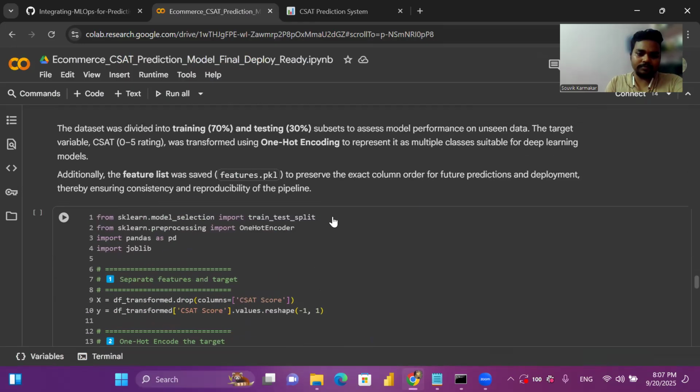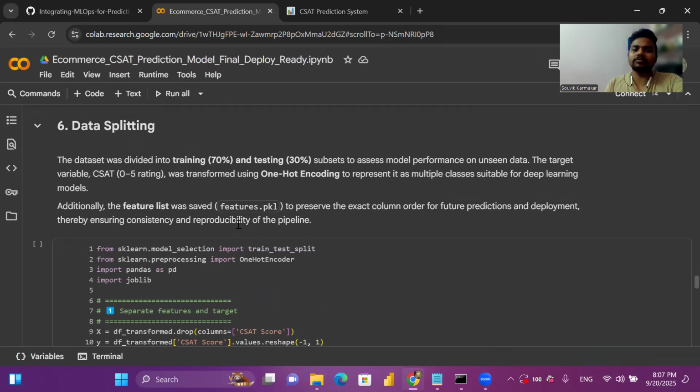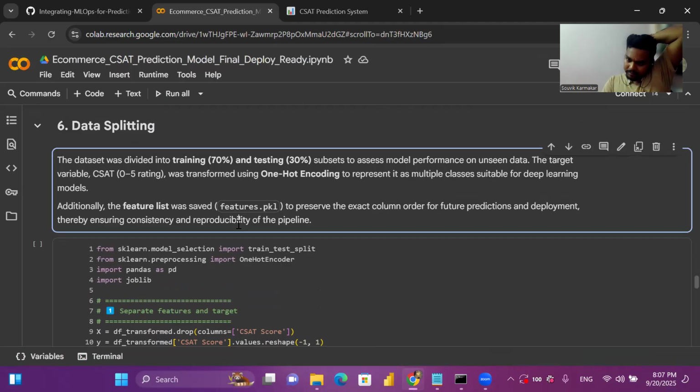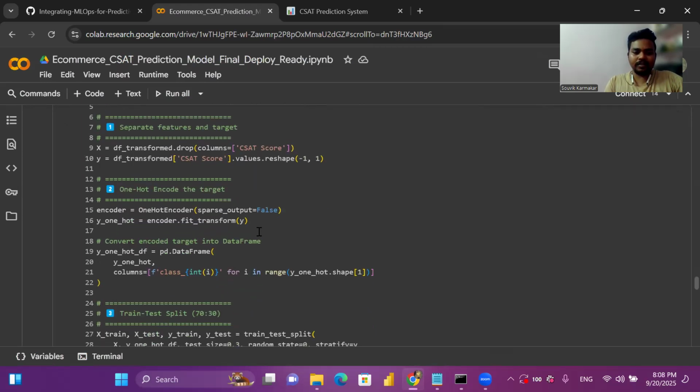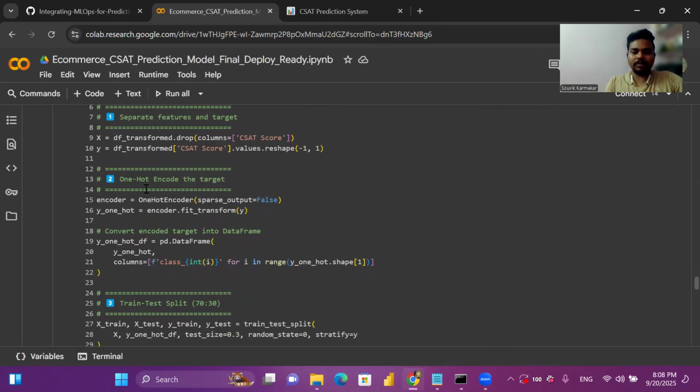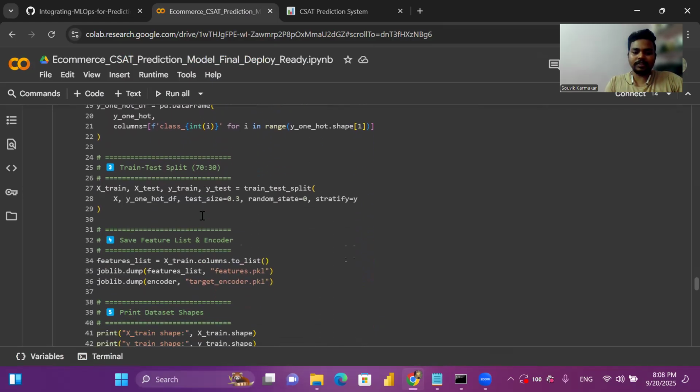Here is the data splitting part. The dataset we have divided into training and testing: 70% of the data is kept for training and 30% for testing. X is basically the data where we dropped the target variable, and for Y we kept the CSAT score and reshaped it. Again, we have applied one-hot encoding on the target variable.